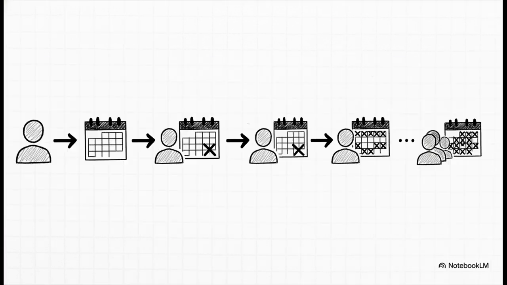This calculation should actually feel pretty familiar. It's a dependent event, just like our waiting list example. For the first person, there are 365 days they could be born. For the second person to have a different birthday, there are only 364 days left. For the third, 363 days. And you do that for all 30 people. So what are the odds of that chain of events happening?